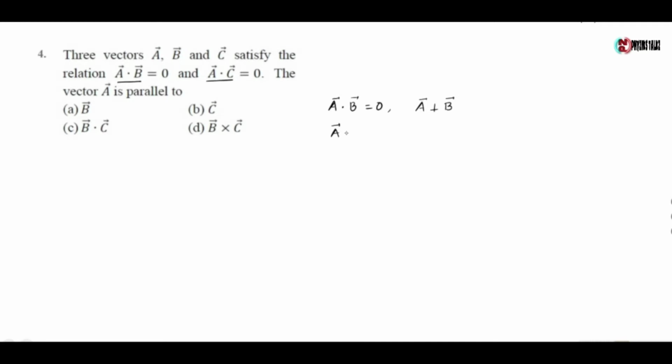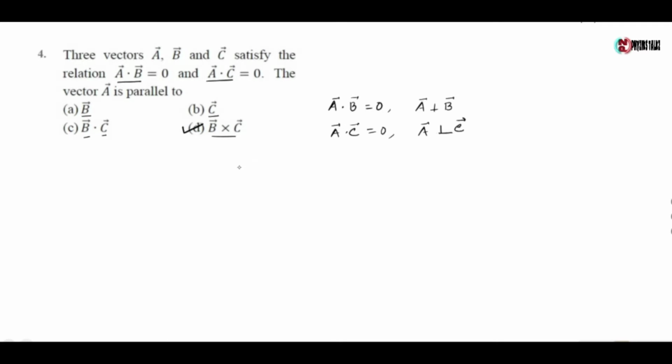Also A dot C equals 0, which implies A is perpendicular to C vector. Now A cannot be parallel to B vector, A cannot be parallel to C vector, and B dot C is a scalar quantity, so A cannot be parallel to B dot C. So A is parallel to B cross C. So the correct option is B cross C.